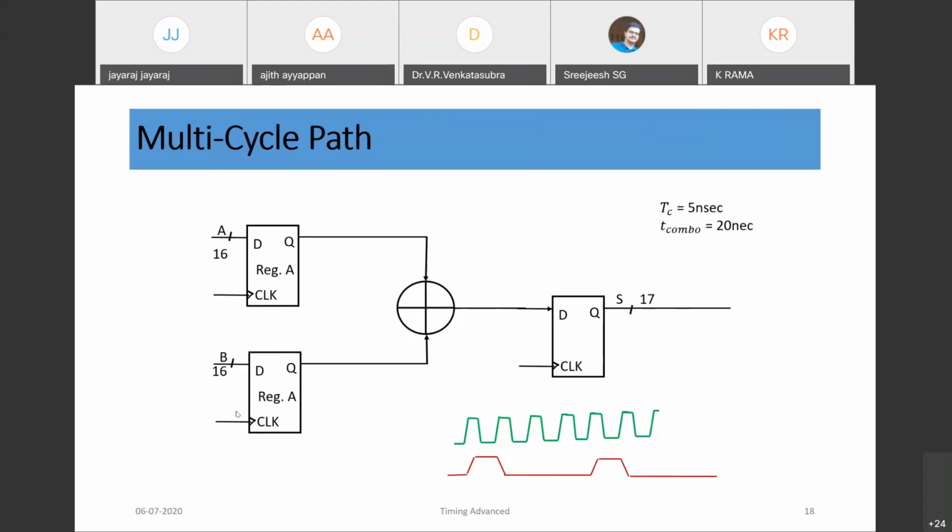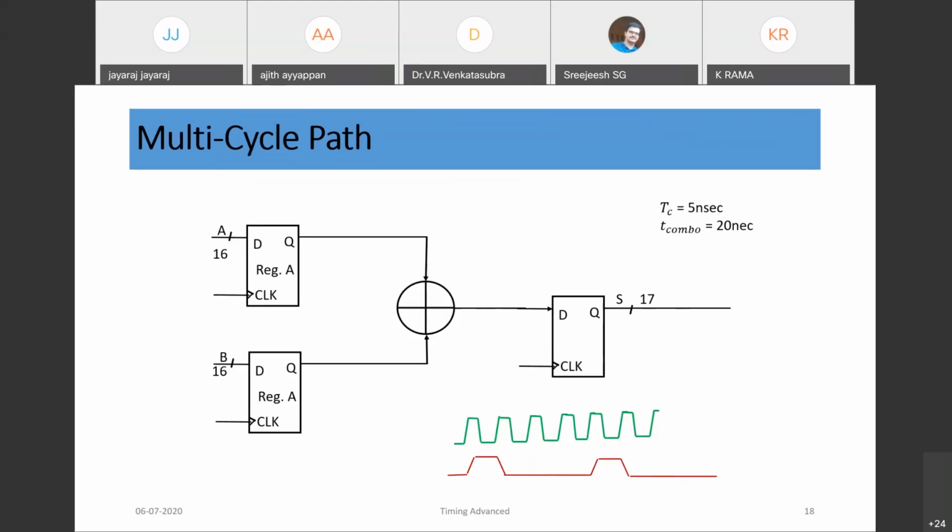So there should be an extra logic we need to put in this case, but that path is valid as far as functionality is concerned, and we can model that path as a multi-cycle path. Means it is a path which takes more than one clock cycle.